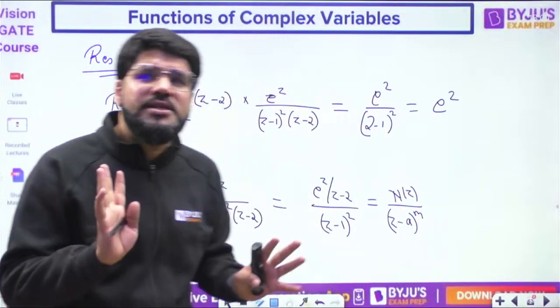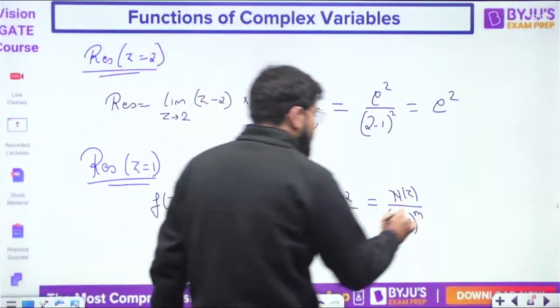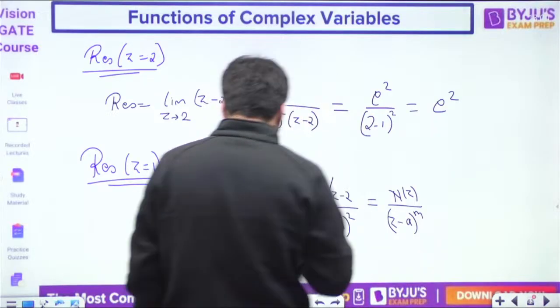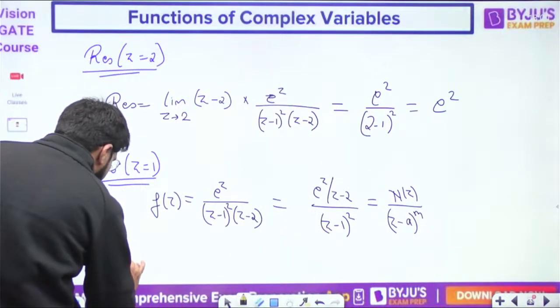Many times they ask only the residue question, not the integral question. Okay, so that you should know already. So what is f(z) upon (z minus a) power n? That is written in front of you. So what is the residue formula then?